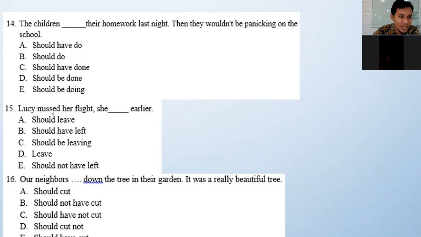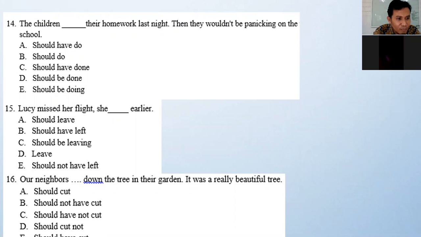Missed. Yeah, that's right. So we are using past tense here. Lucy missed her flight. So she blah blah blah earlier. Jadi it happened already. The action or the event happened already. Jadi karena sudah terjadi, what is the best option to complete this sentence?